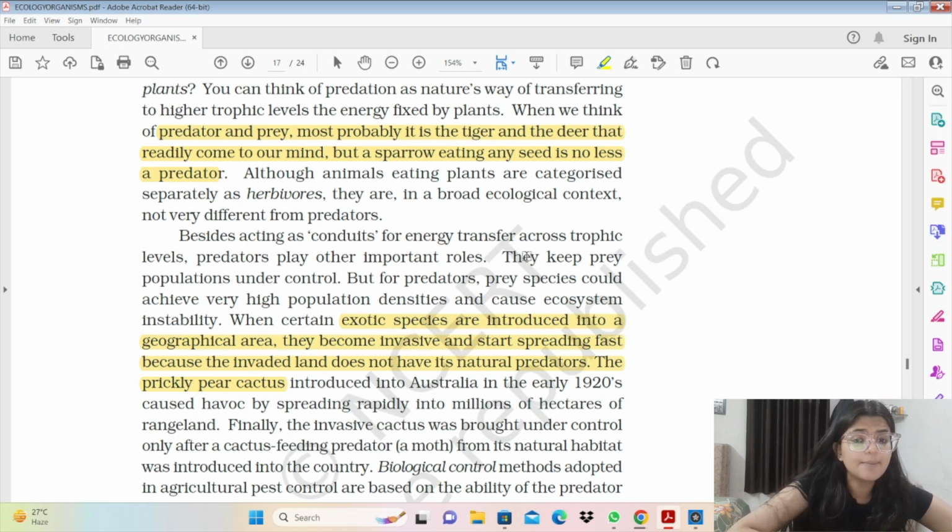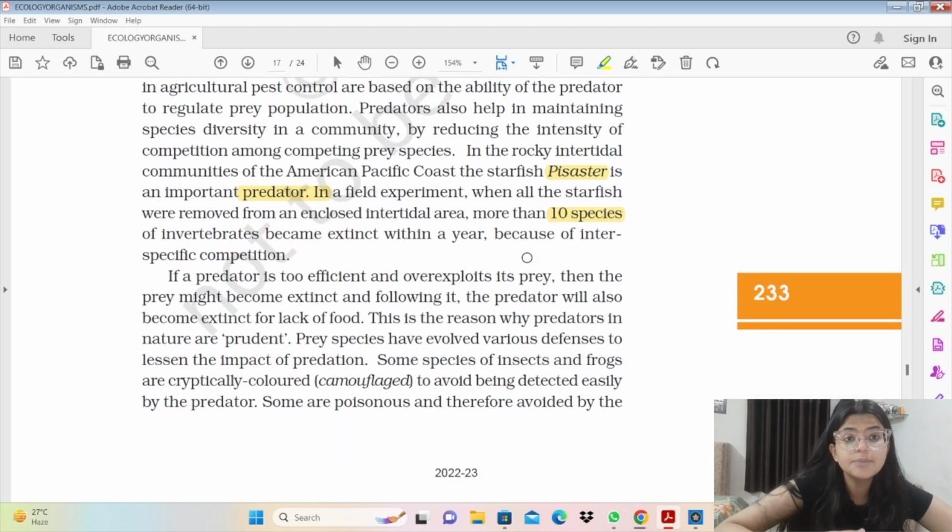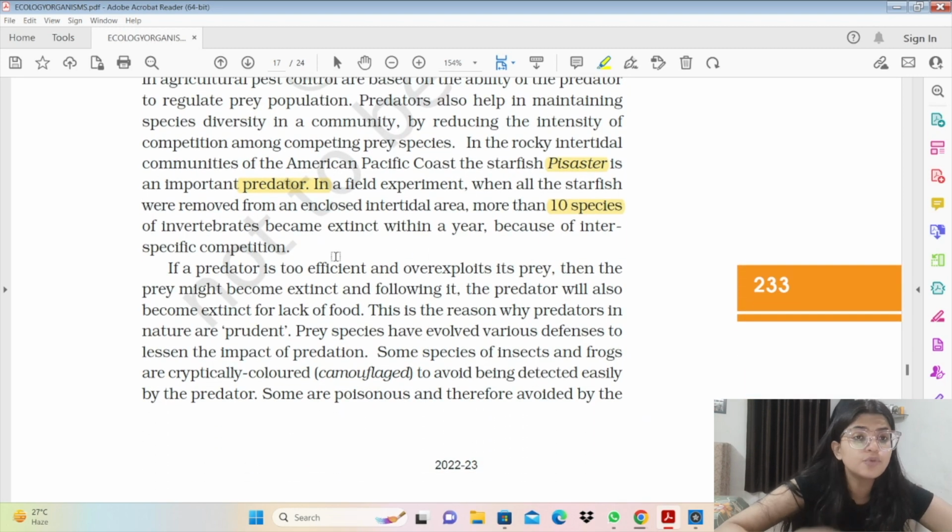So we take an example of the prickly pear cactus in Australia in the 1920s. It caused havoc because उसका natural predator वहाँ पे present नहीं था. Cactus feeding moth, this is the predator. This is a natural predator for the prickly pear cactus and it eats the cactus species. Even on the American Pacific coast, the starfish Pisaster is an important predator for the prey species. So predators eventually also take a check on the prey species because अगर predator बहुत ज़्यादा prey खाएगा तो prey extinct हो जाएगा and then the predator will also become extinct because उसके पास food ही नहीं होगा, prey ख़त्म ही हो जाएगा उसका.